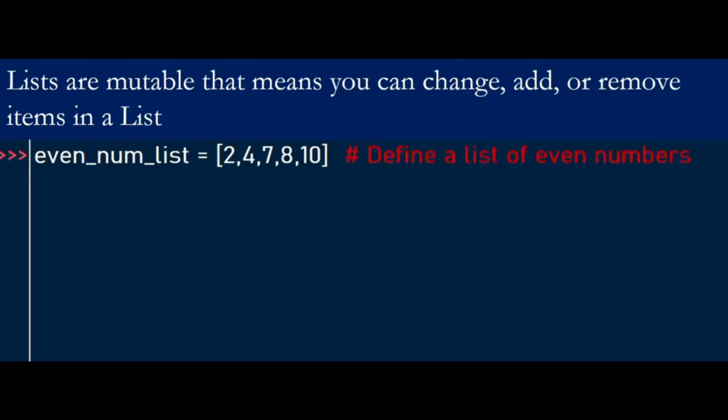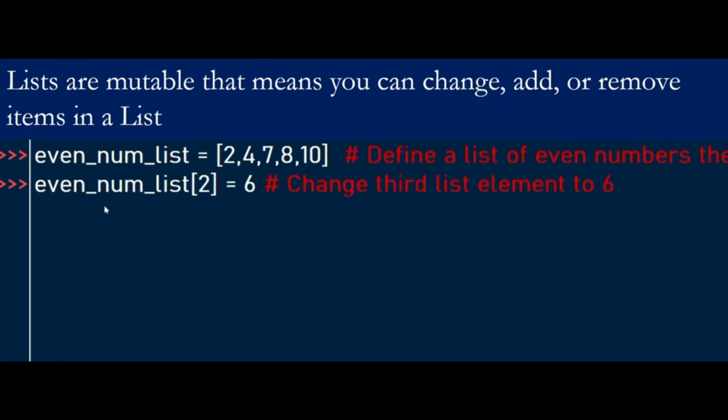One of the properties of lists is that lists are mutable, and that means you can change, add, or remove items in a list. We have this list we've defined, and we're trying to define a list of even numbers. So we have 2, 4, and 7 is not an even number. Then we have 8, 10, and we want to change this value so that we can only have even numbers.